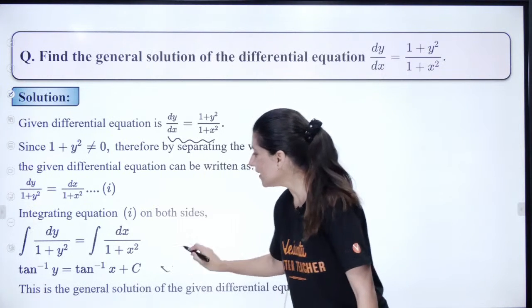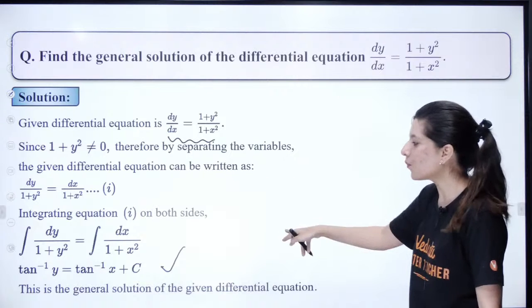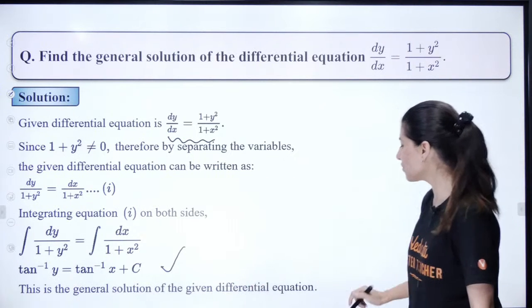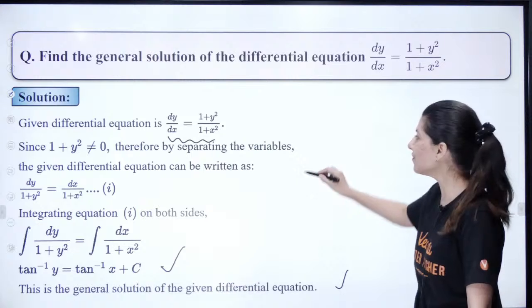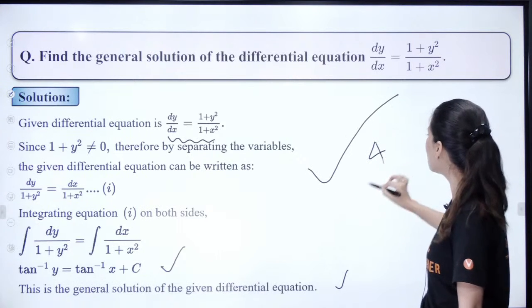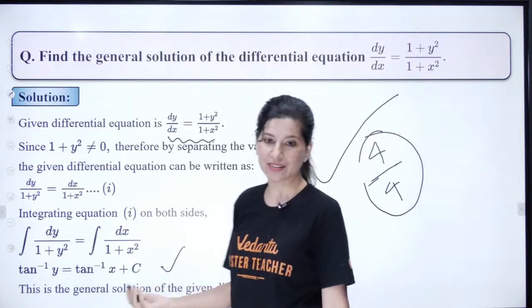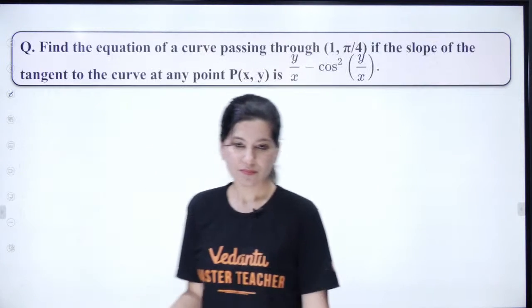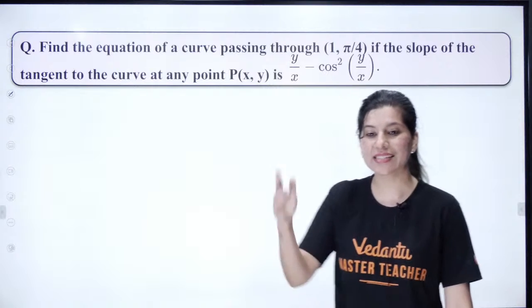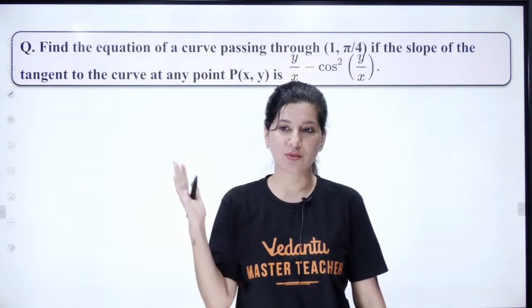Okay, tan inverse y. That's how you write. Integrating both sides, and this is the general solution of the given equation. This solution will give you full marks. Absolutely 4 on 4. Right? That's how you write. This is how you present. Okay, how to integrate tan inverse x? By parts. Apply by parts. Okay.